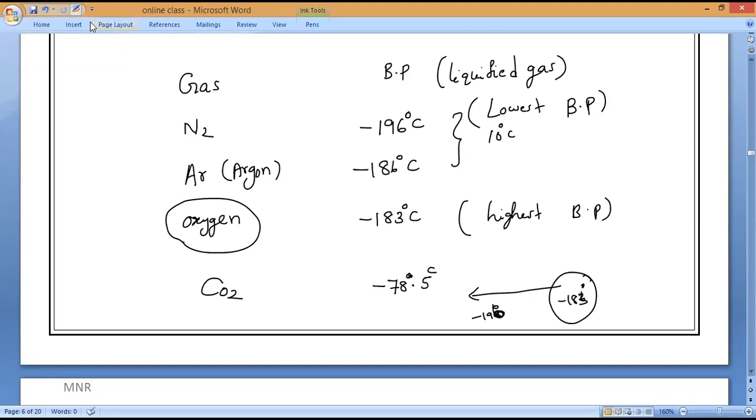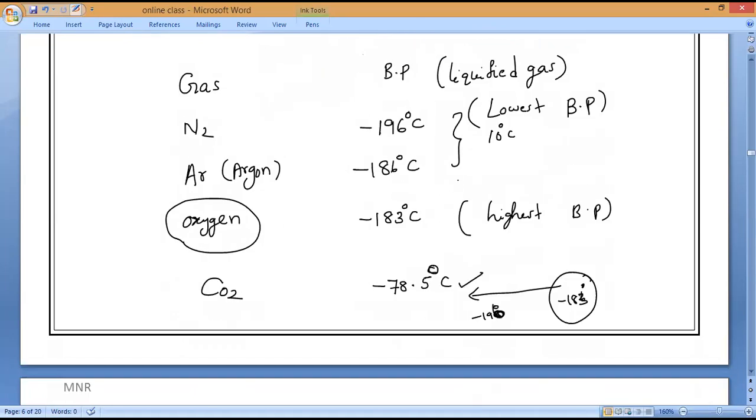To separate carbon dioxide, is fractional distillation necessary? No, sir. No, because the temperature difference is more. So the carbon dioxide boiling point is minus 78.5 degrees Celsius. Please learn this. Is it okay, everybody?